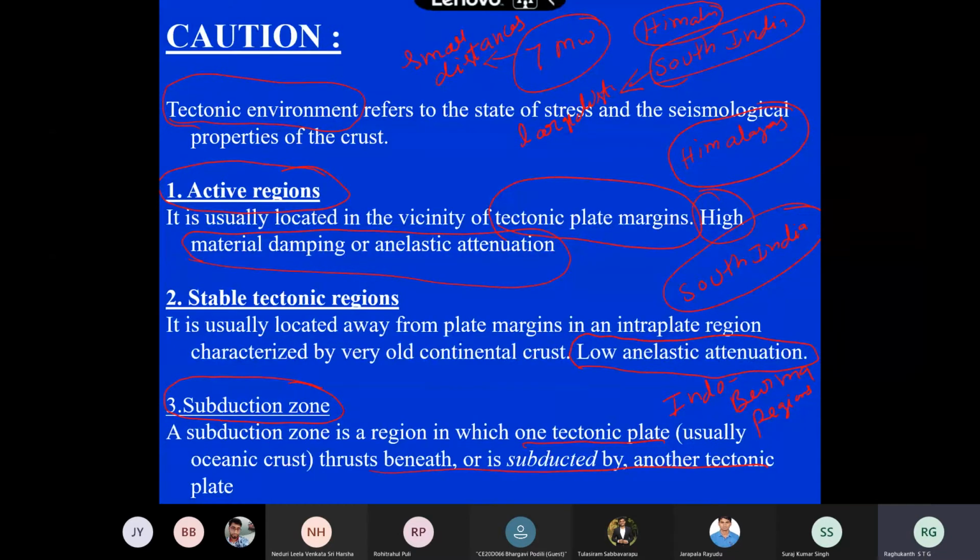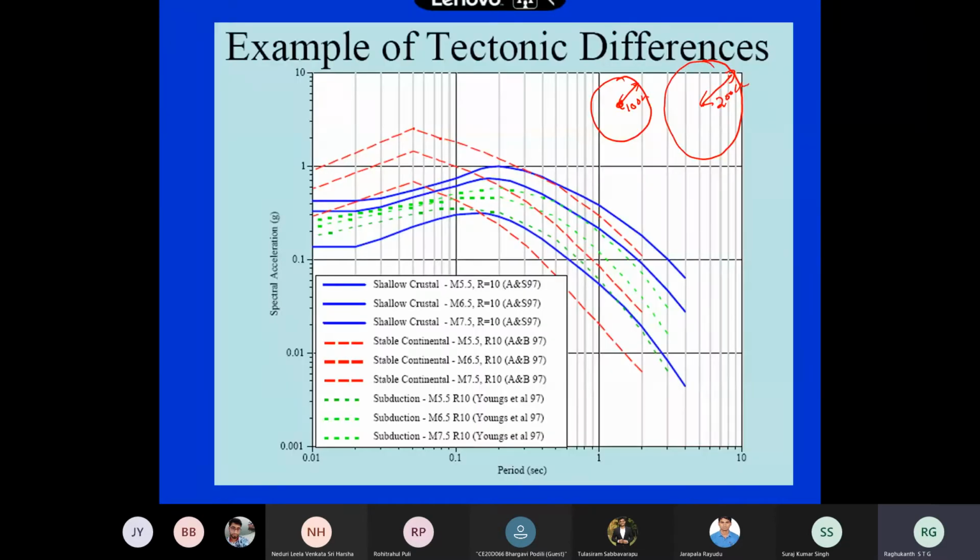Once you get a lot of data, including from subduction zones, you can see that the ground motions are entirely different, not only in energy transmission. In the Himalayas, to get a magnitude 7 earthquake, less energy is sufficient for the fault to rupture. But in peninsular India, because the rocks are very old, the stress drop, or the energy required to rupture the fault, will be very high. So the energy releases are different for the same magnitude.